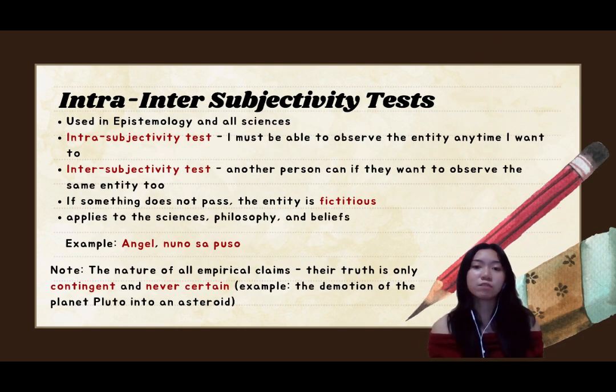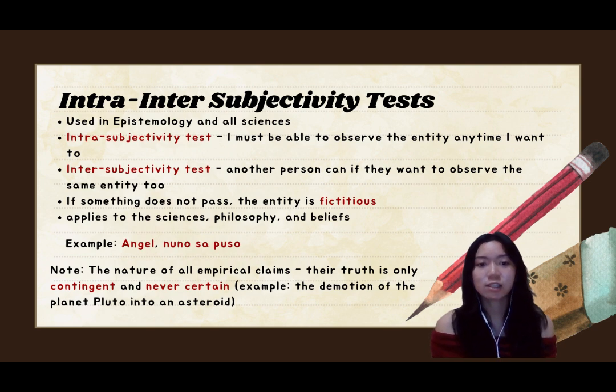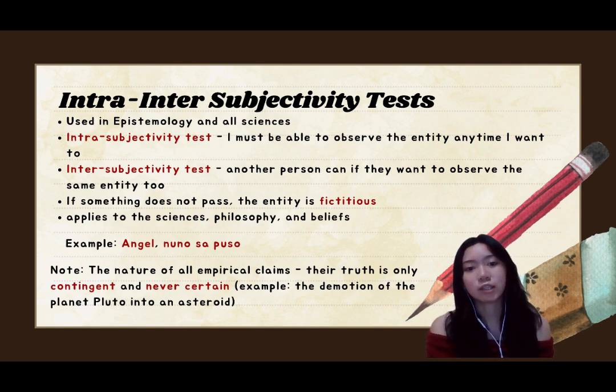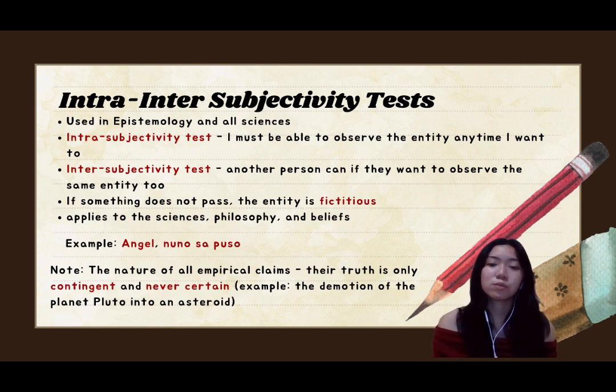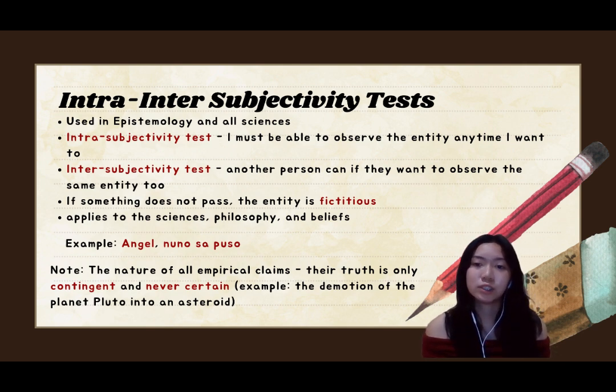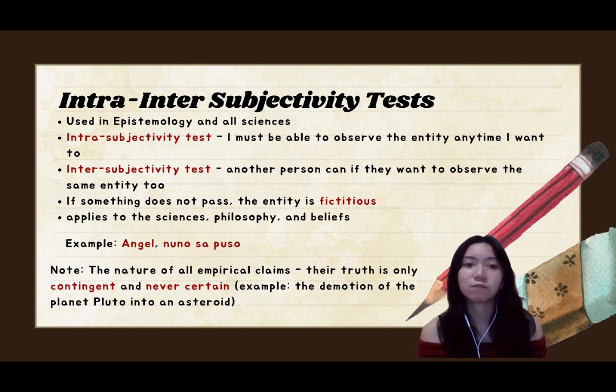And for the application of intersubjectivity tests, we must note that these are used in epistemology and all sciences. The intrasubjectivity refers to being able to observe the entity anytime you want to, while the intersubjectivity test refers to other people being able to observe the same entity too. If they fail, they are fictitious. An example is an angel. If you're the only one who can see, smell, taste, or hear the angel, then it fails. The entity should pass both tests.